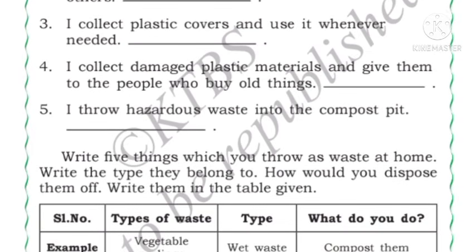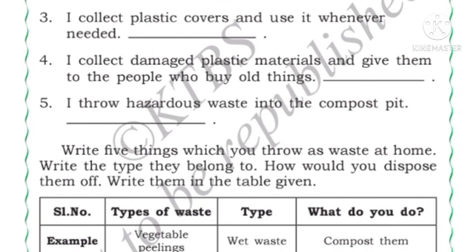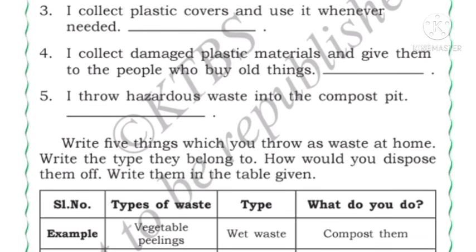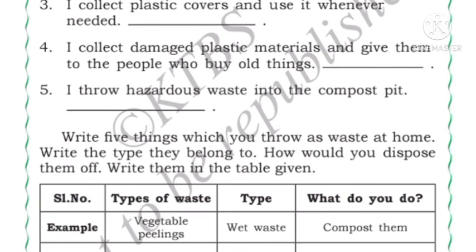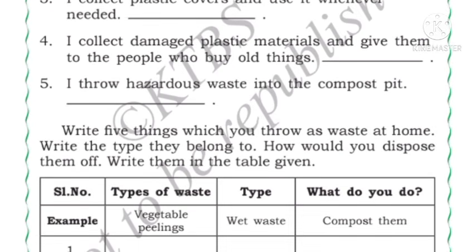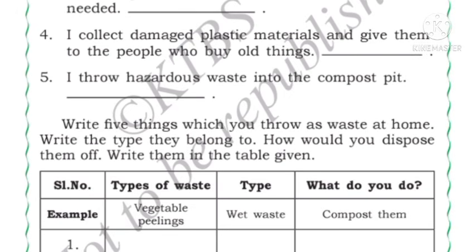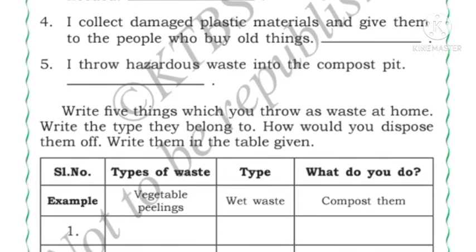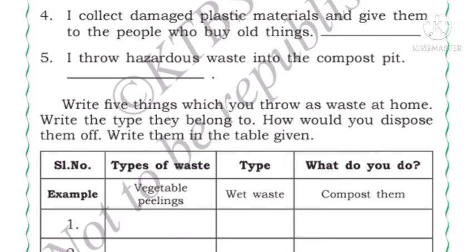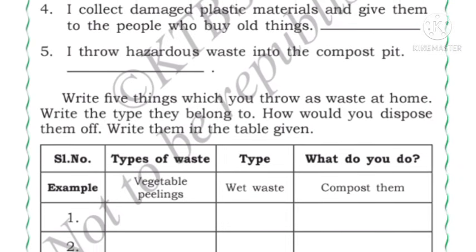Okay. Now, write 5 things which you throw as waste at home. Write the type of waste they belong to. How do you dispose of them? Write them in the table given below. You have to write the types of waste that is collected in your house and what you do. For example, vegetable peelings, that is wet waste, we will compost them.